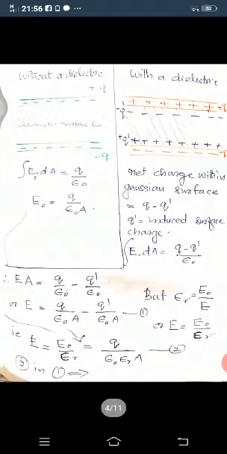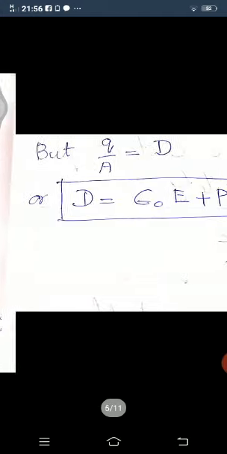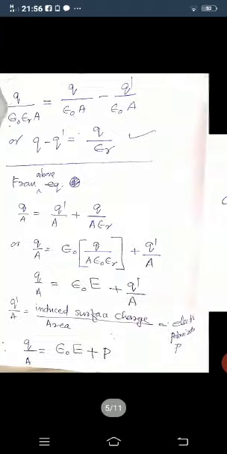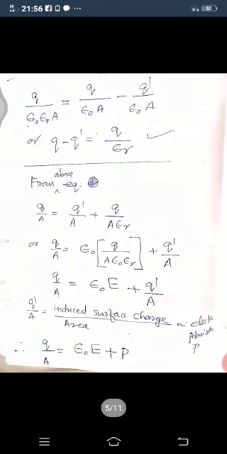All these things are the basic fundamentals, and if you want, you can have a look at them and you will get a fundamental equation. That is a very important equation for electric displacement, which is D equal to epsilon 0 E plus P. These are not directly covered in the syllabus, but you can use these equations.